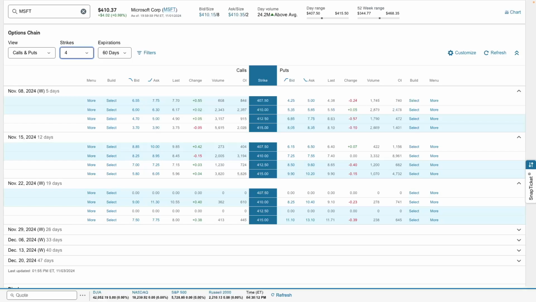At any given time, only certain expiration dates are available. There are more in the short term and fewer in the long term. This page shows calls on the left and puts on the right. For each strike price offered, the bid and ask premiums are shown. And this is an important tool when choosing the expiration and strike that you want to trade.